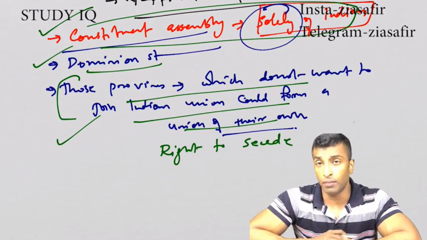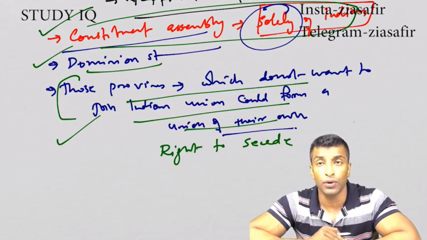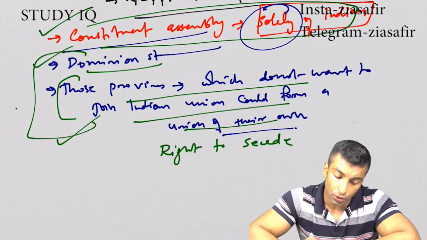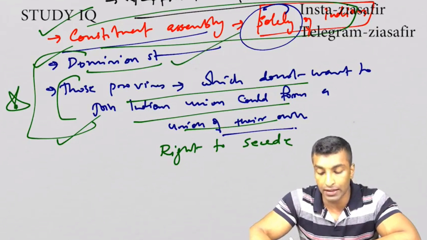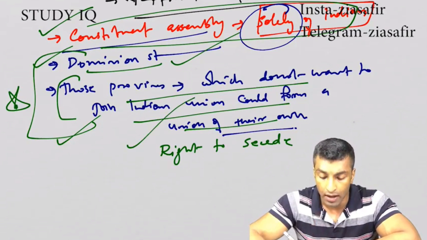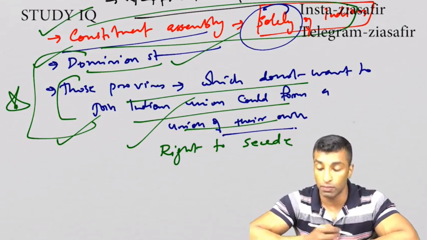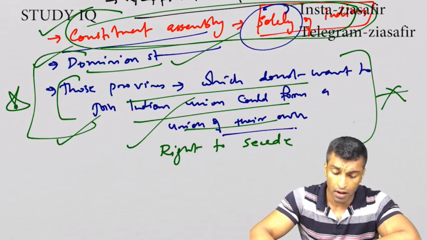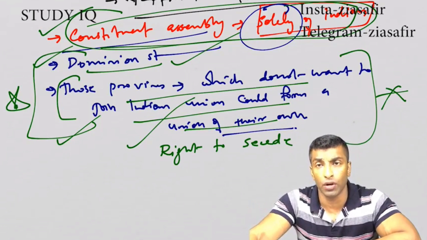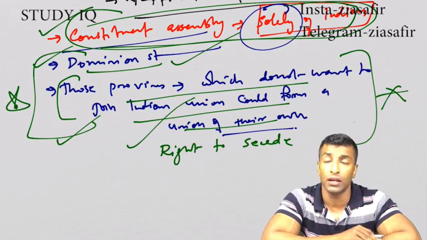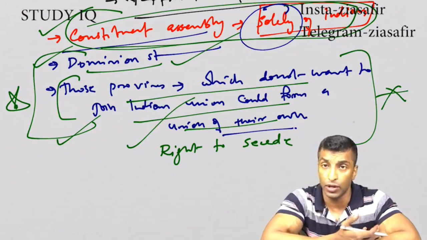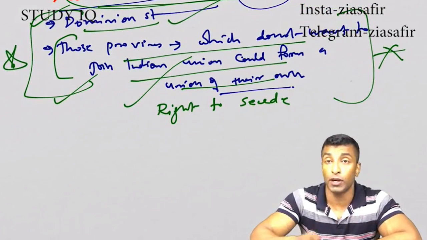So Jawaharlal Nehru actually argued that this will lead to balkanization of the country, and because of these two it was rejected by Congress. Dominion status anyway was not accepted by Congress. This was also not accepted by Congress. Because of this, Cripps Mission was rejected. There is no problem with the first one. Constituent Assembly would be set up after the war. That was actually the resolution passed in the Wardha session, and it should be solely of Indians, only Indians. That is actually good only. So there is no problem with respect to the first one.